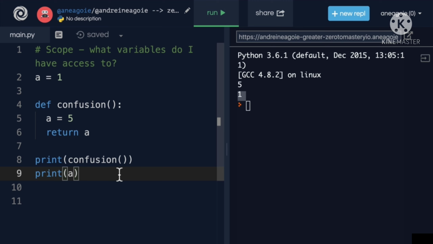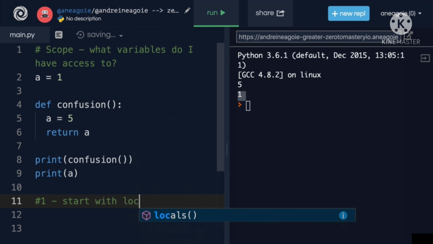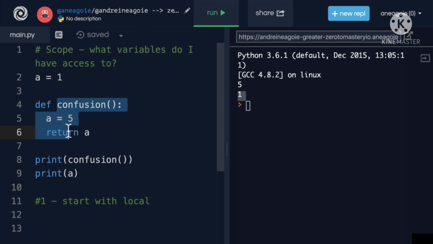So there's a set of rules that the Python interpreter goes through to check a variable. And the rules are this. First, it's going to check with the local. So start with local. And what we call is a local scope. A local scope is a scope that's part of this local function. So a is a local scope. It's going to check there. Hey, do I know the variable a? Well, yeah. When I return a, I have a variable defined here.